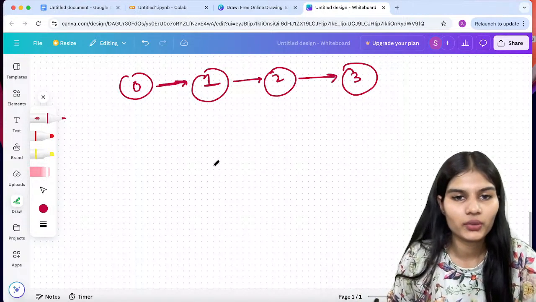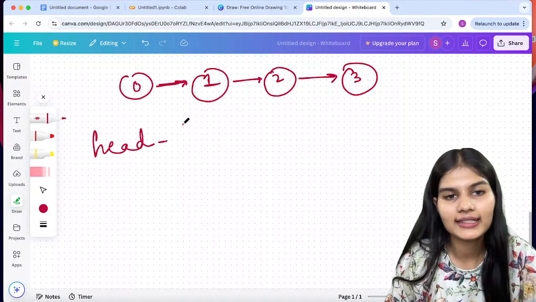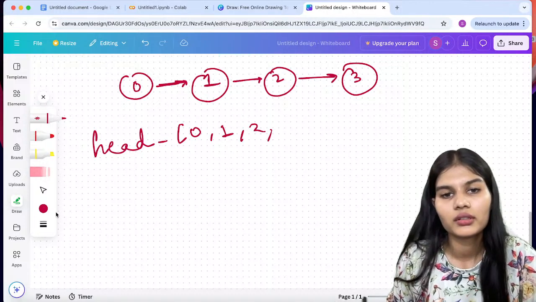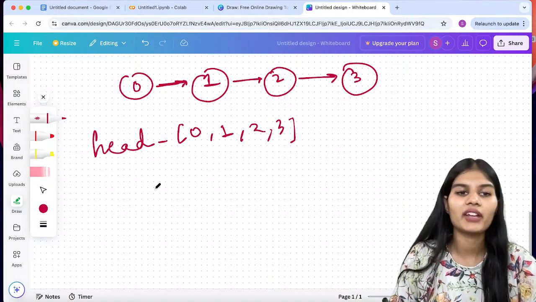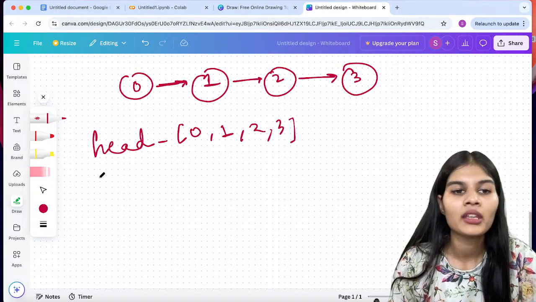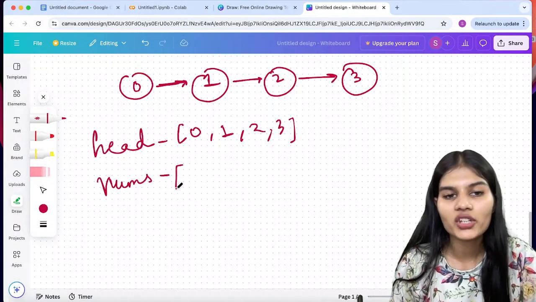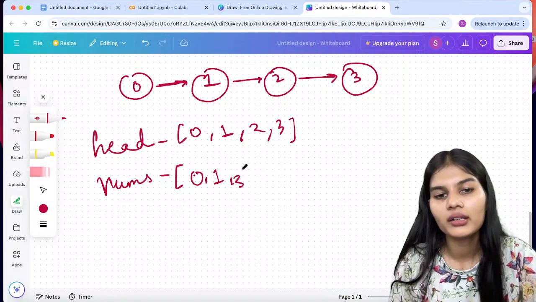I would write over here my head is 0, 1, 2, 3. Fine, that is my head value. Moving next, we have the nums, which are 0, 1, 3.